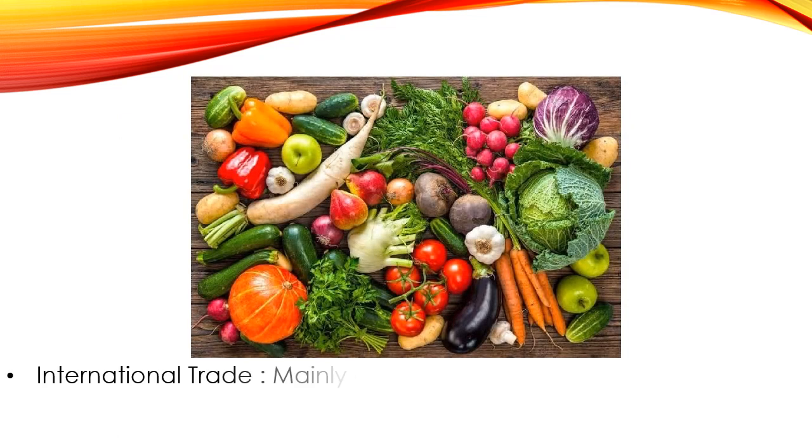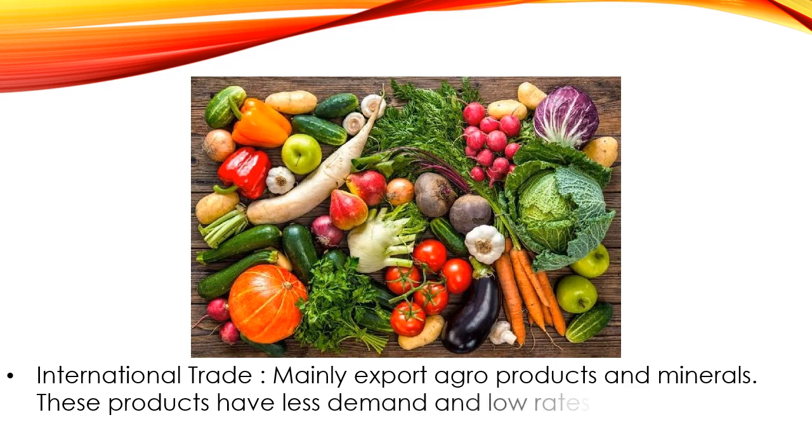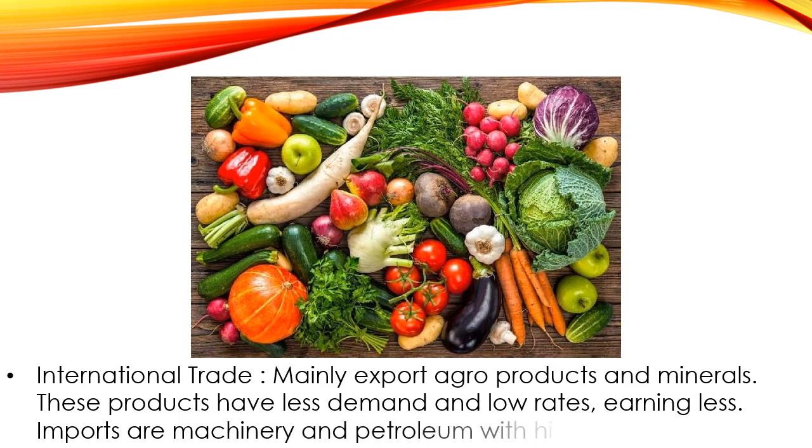International trade means what we export and what we import. Mainly agro products, that is agricultural products or minerals, are exported. These products have less demand and low rates, so we earn less. Whereas what we import are machinery and petroleum, which have very high rates. That means we spend so much, but we earn so little.